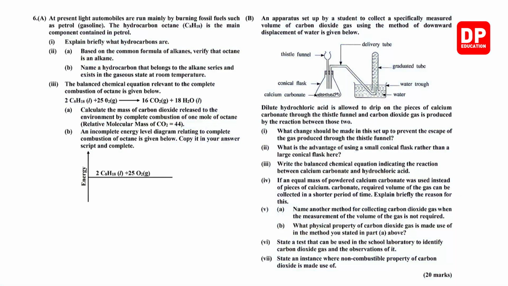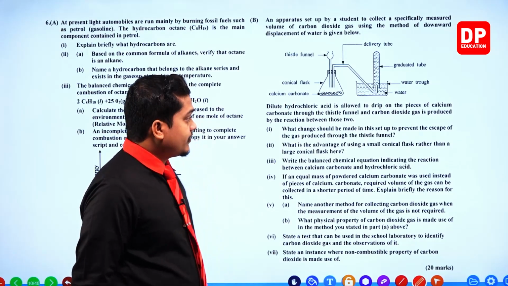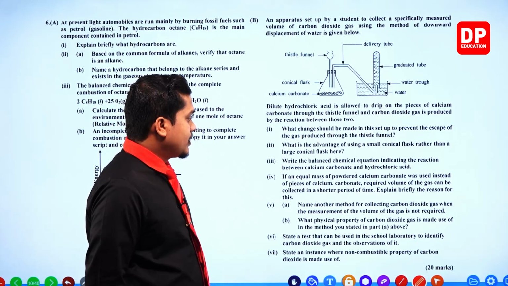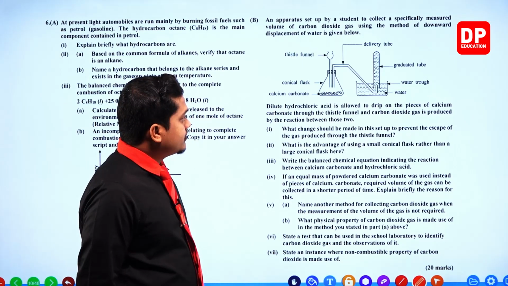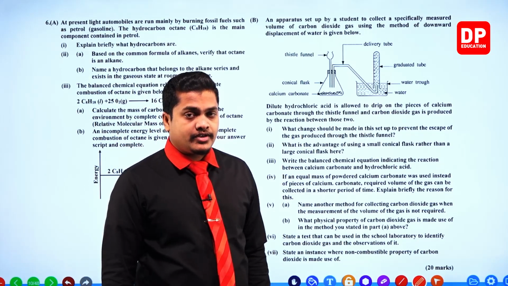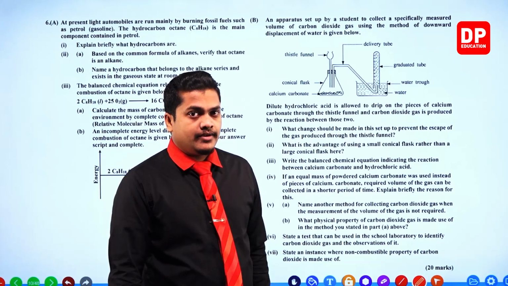So gas production is the part focused on here mainly. You have to write down the answers for these chemistry questions.